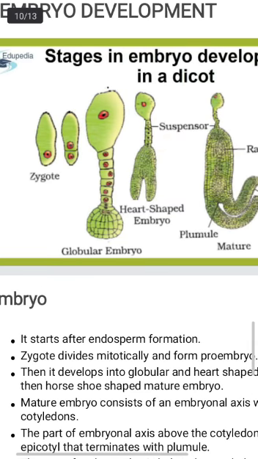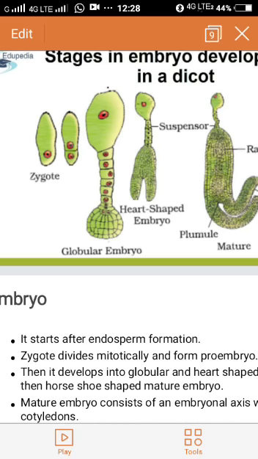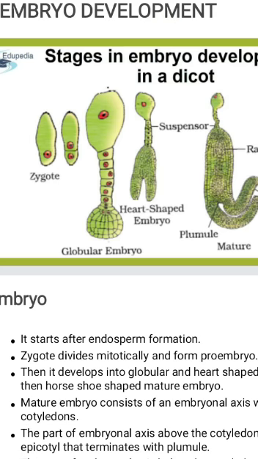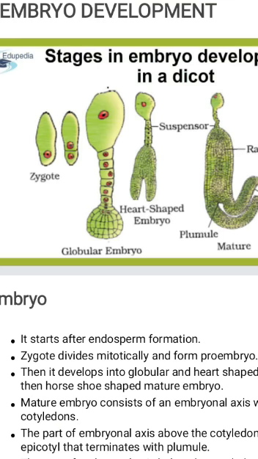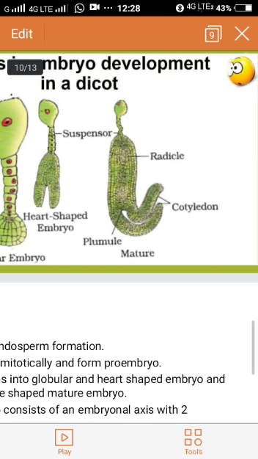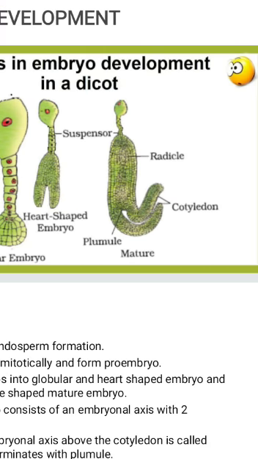So first endosperm will develop, that is followed by the development of an embryo. In a dicot plant, zygote is diploid. It will undergo continuous mitotic division to form first the globular proembryo having a suspensor and a bulb-like structure. The suspensor pushes the proembryo deep into the endosperm so that it can absorb the nutrients. Then it forms a heart-shaped embryo and finally it is forming a matured embryo.